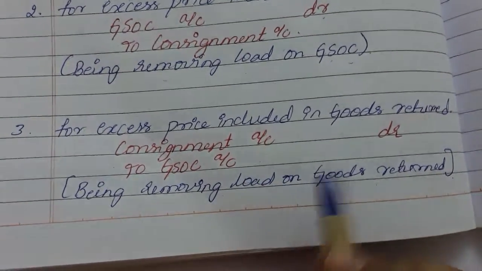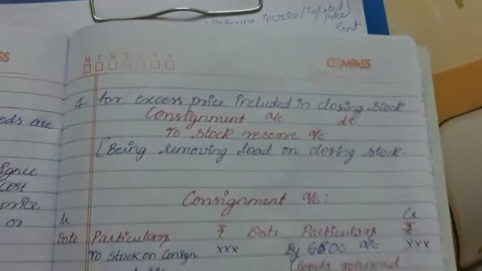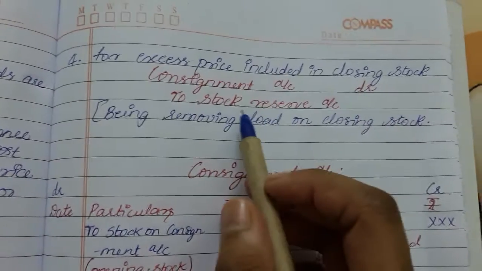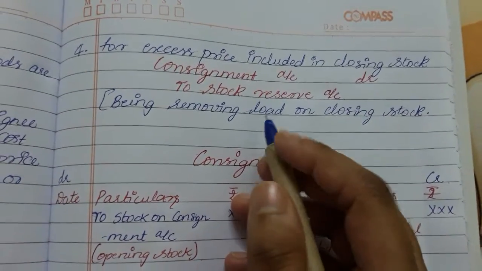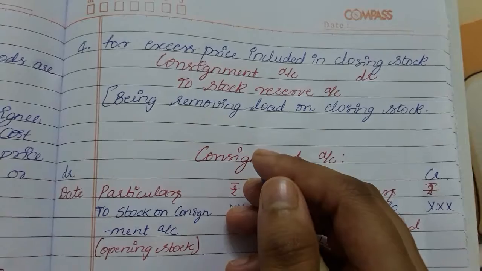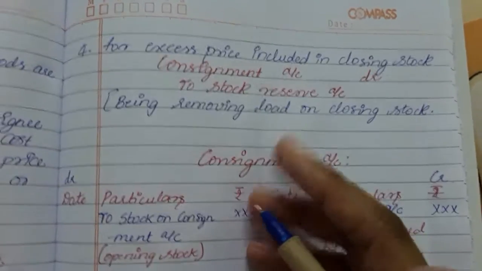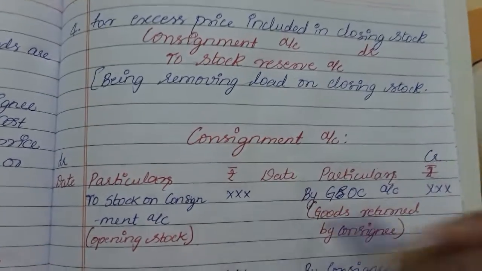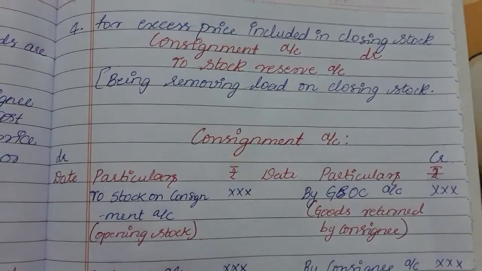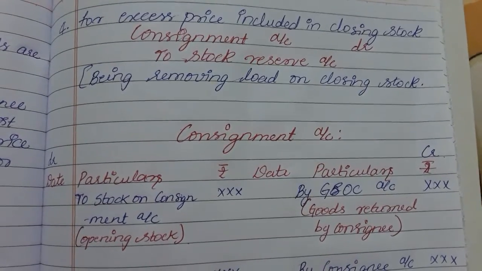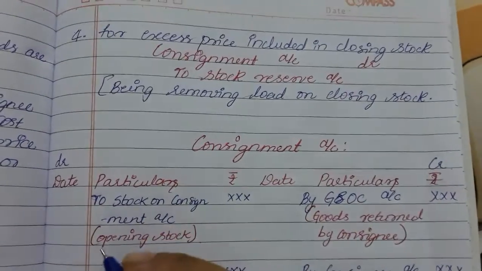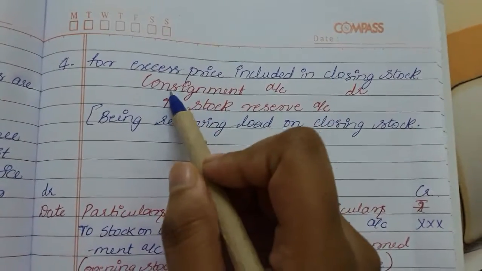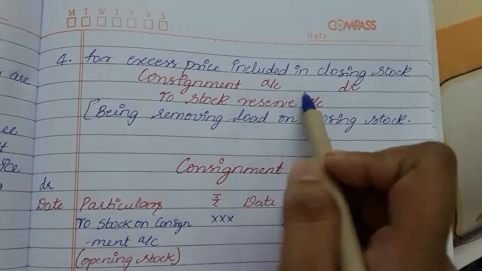So load means profit. The next entry is for excess price included in closing stock. When there is an excess price included in closing stock, the valuation of closing stock will be made according to the format. In that format also, while preparing the value of closing stock, we will be taking the invoice price only. So the value of closing stock also includes the profit, right?